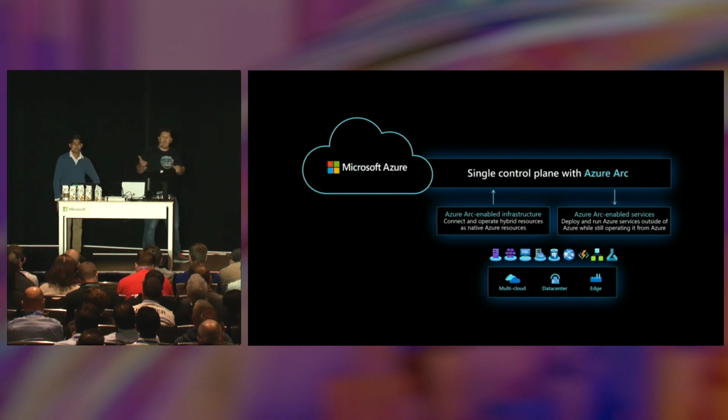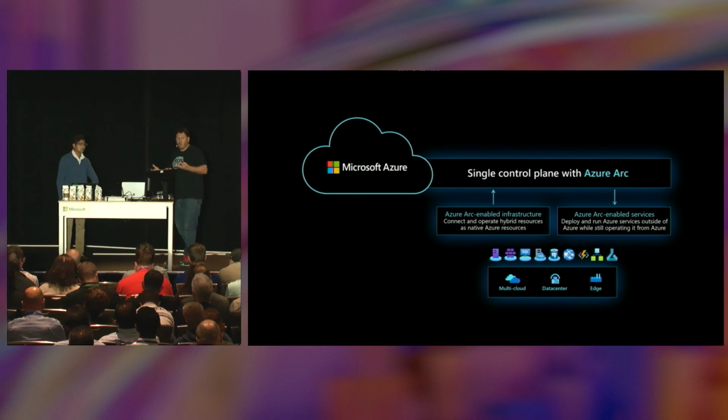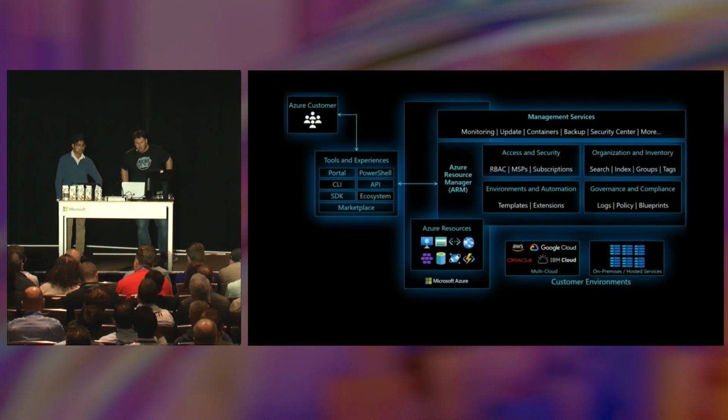So Azure Arc-enabled SQL Managed Instance, machine learning, application services, all those services are today available to you in Azure. What we want to do is make sure that you are able to deploy those services outside of Azure, okay? The reason you want to do that is for multiple reasons, right? Data sovereignty, latency, getting closer to the data, getting closer to the teams. There are a lot of use cases around that, and today we're going to focus a lot on the security, the governance, and the aspect piece.